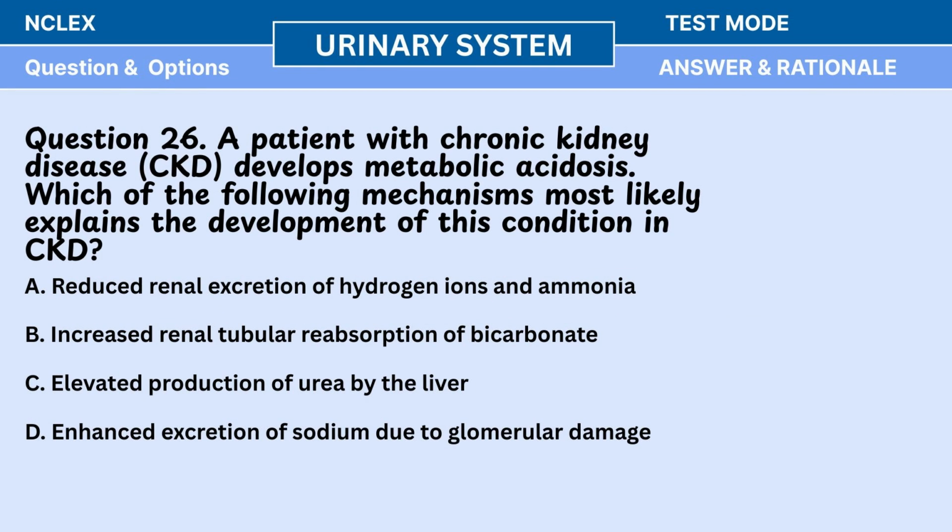Question 26. A patient with chronic kidney disease, CKD, develops metabolic acidosis. Which of the following mechanisms most likely explains the development of this condition in CKD? A. Reduced renal excretion of hydrogen ions and ammonia. B. Increased renal tubular reabsorption of bicarbonate. C. Elevated production of urea by the liver. D. Enhanced excretion of sodium due to glomerular damage.